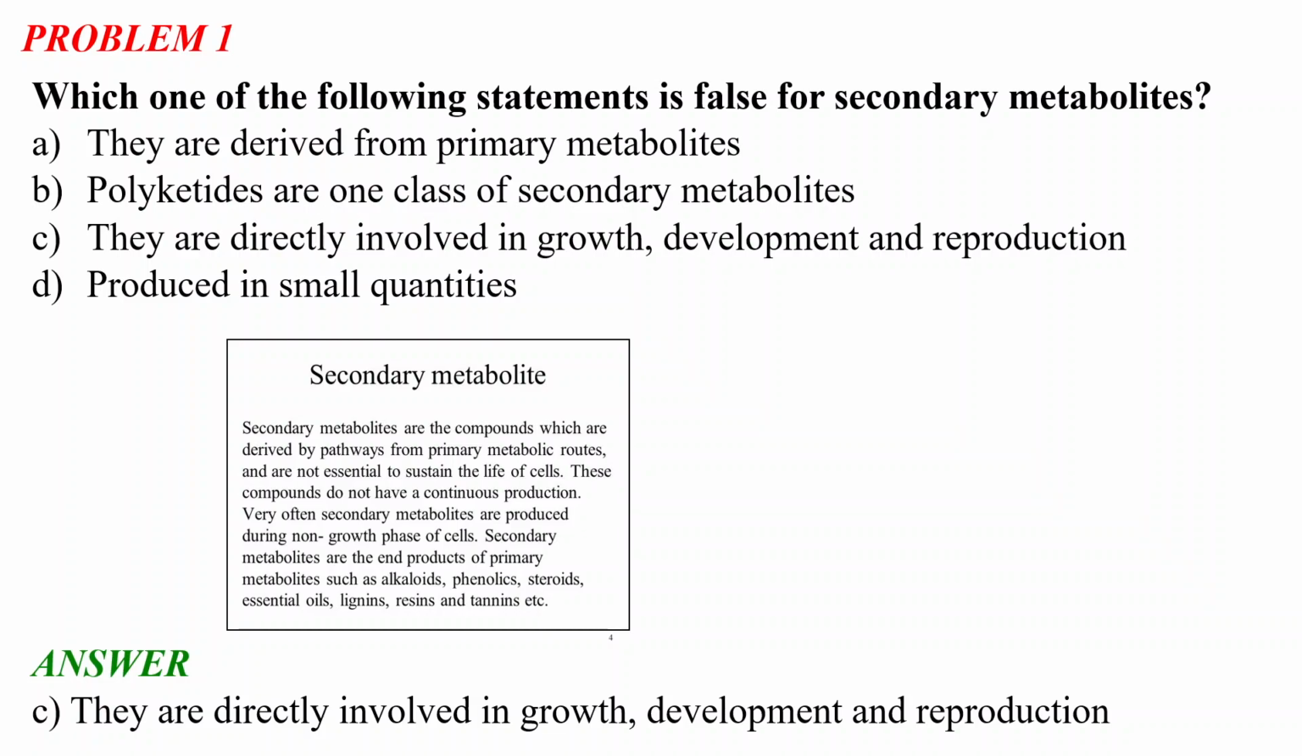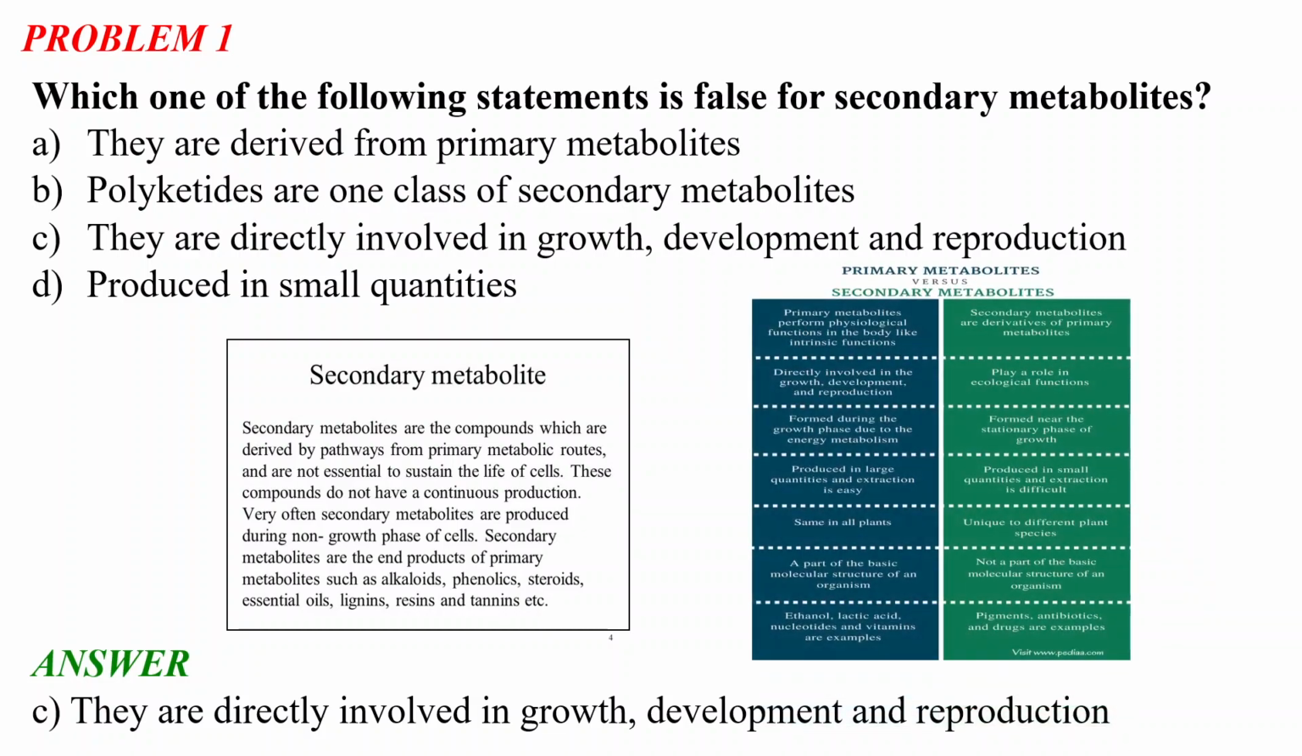From this part we are sure why statement C is false, because it says that they are directly involved in growth, development and reproduction. But actually, secondary metabolites are not directly involved in the growth, development and reproduction of the cell. As I said before, there are primarily two kinds of metabolites, primary metabolites and secondary metabolites. So here is a table comparing these two.